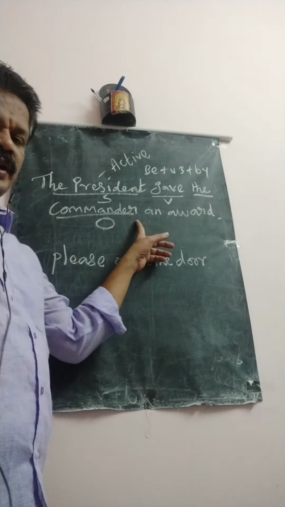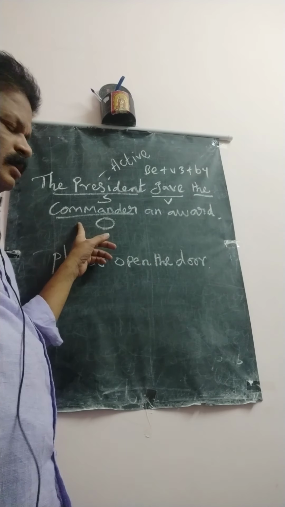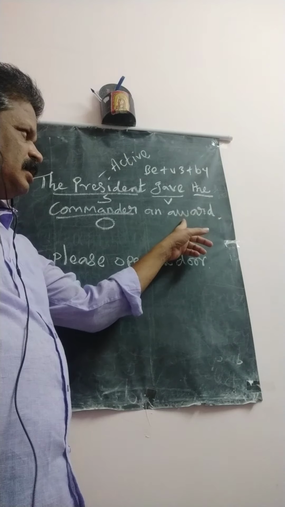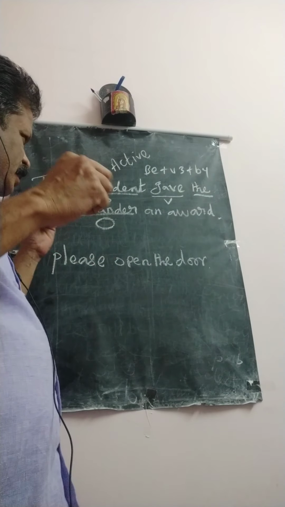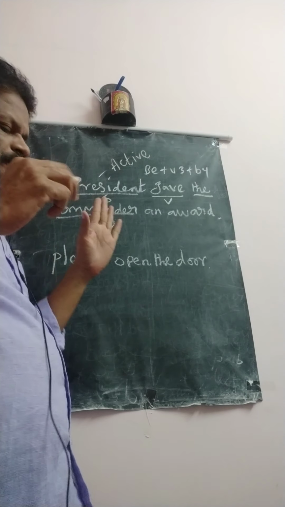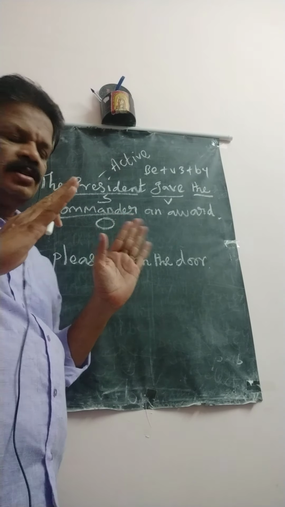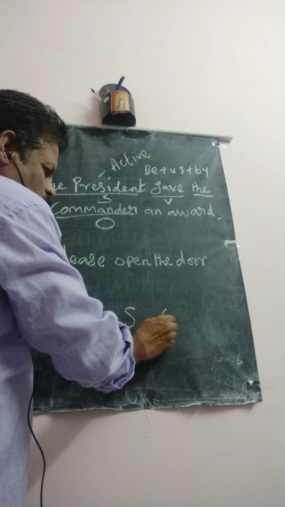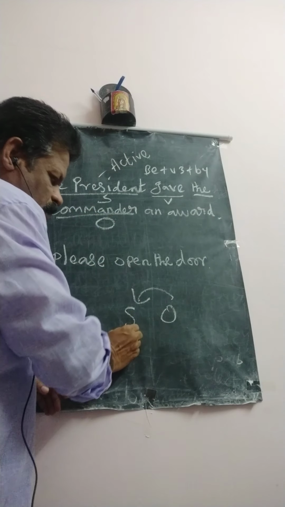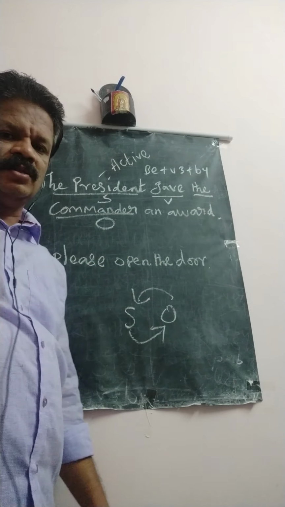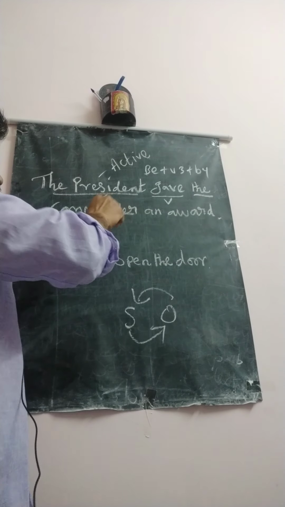Here you can find two objects, and award is also an object, so this is the indirect object, and this is the direct object. But now we consider just one object, because by general rule, the object comes in the place of subject and the subject goes to the place of object, so we need one object, so we take this object.